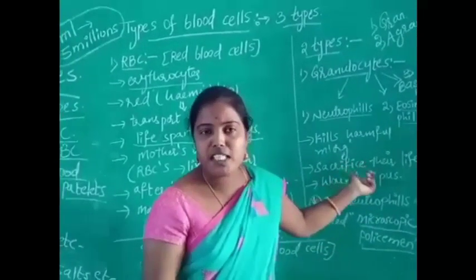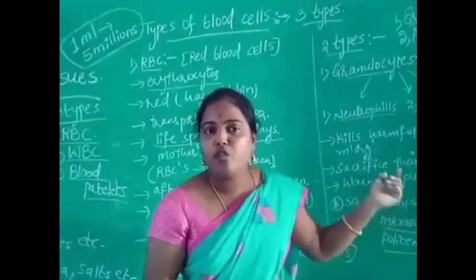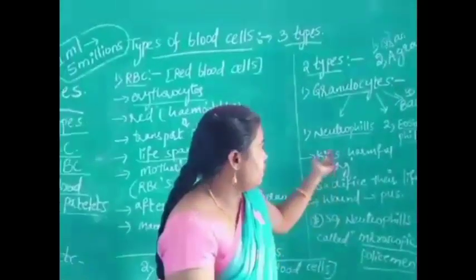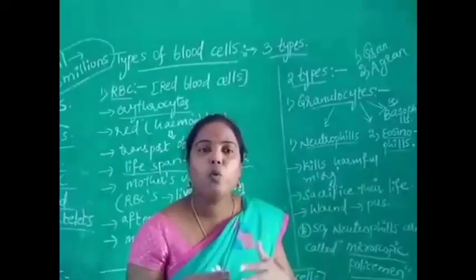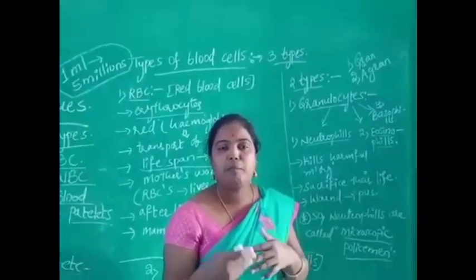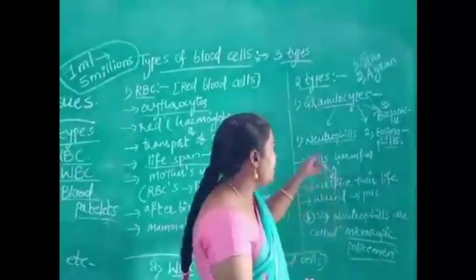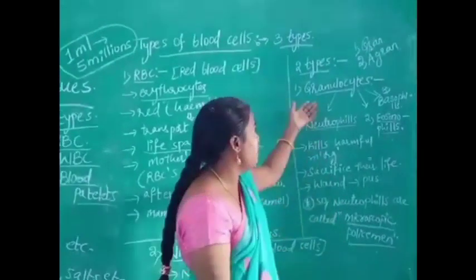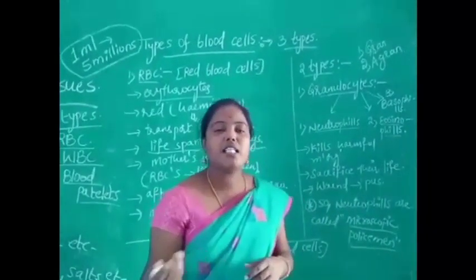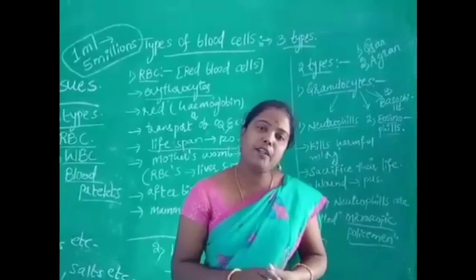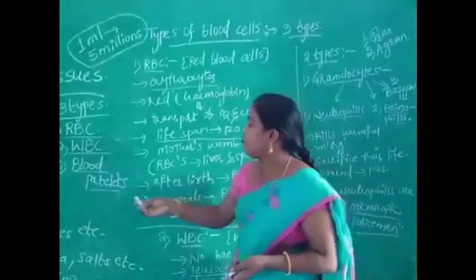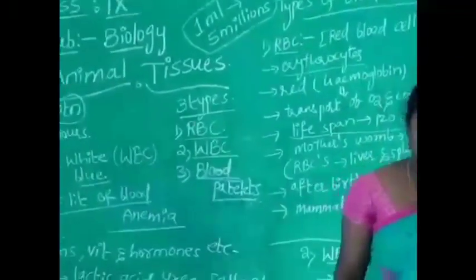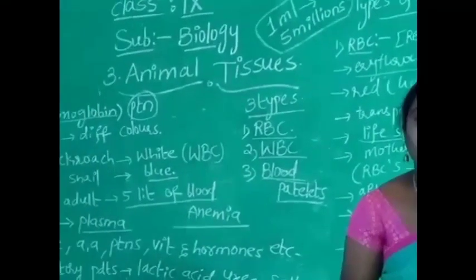These white blood cells sacrifice their life to fight against enemies. So when we are injured, the pus is coming outside from the wound. The pus contains dead white blood cells. In the later classes we will discuss agranulocytes and the third type of blood cell, that is blood platelets. Hope you understand this video.